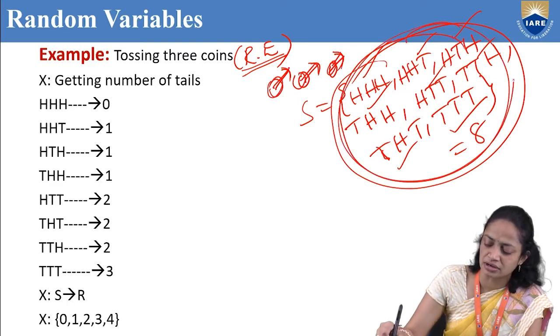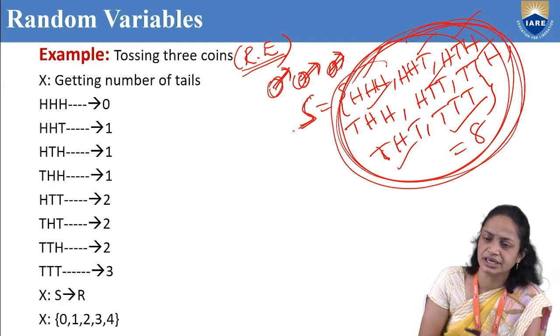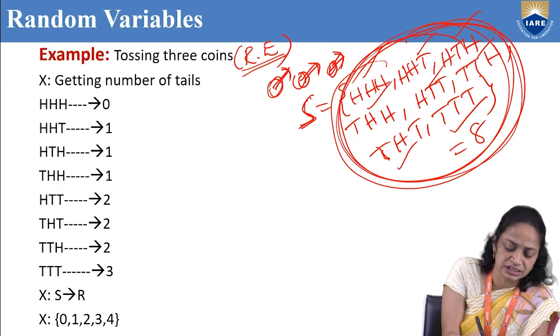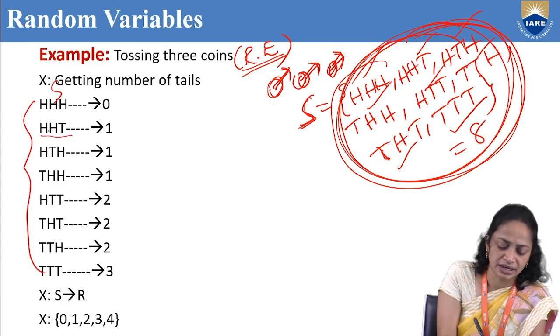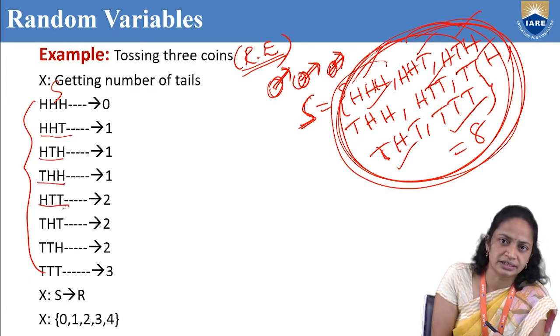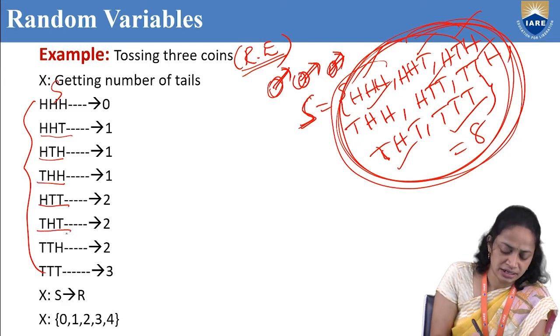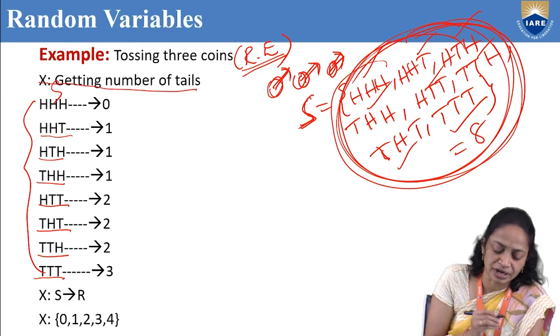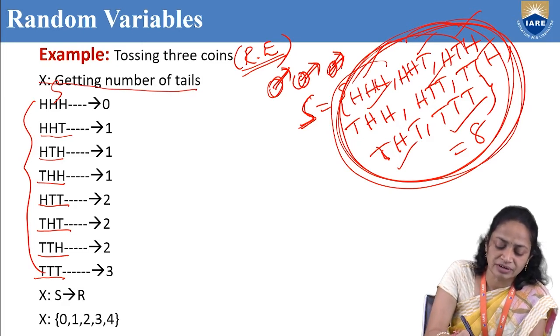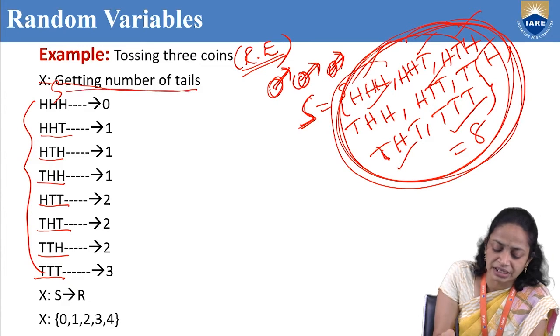This is our outcome. Collection of all possible outcomes is the sample space. So, this is our sample space of heads and tails. What is our random variable? For a random variable, we need our event.